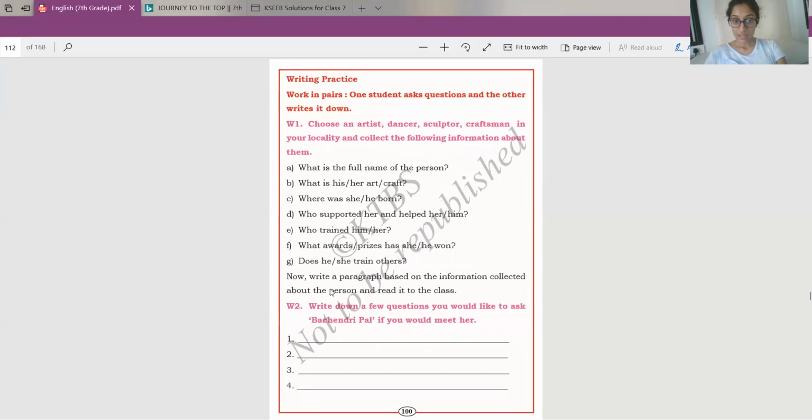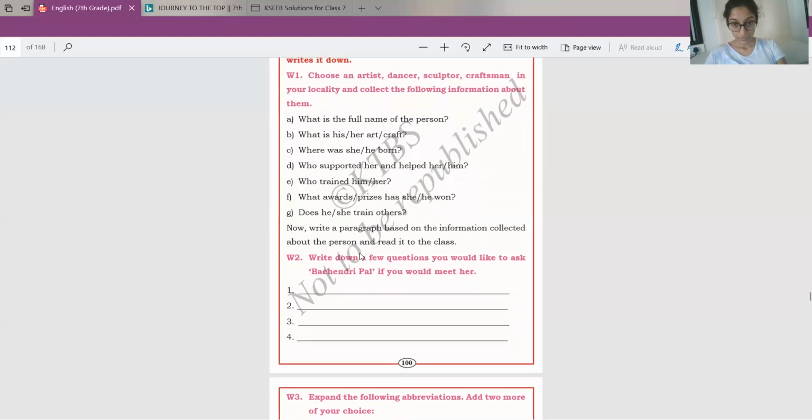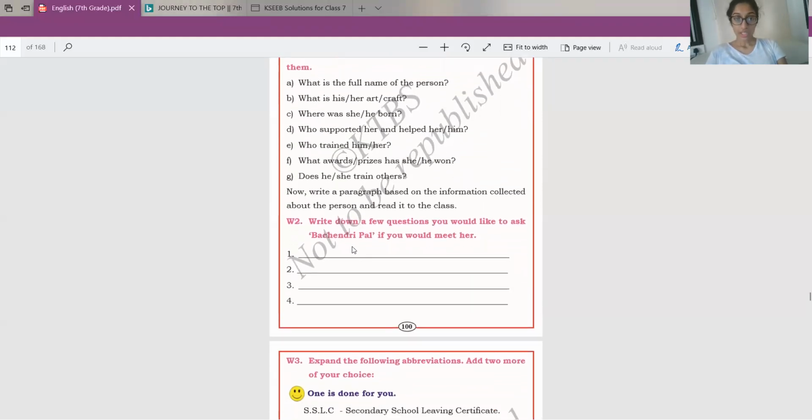Okay, based on the answers, write a paragraph on the information that you have collected about that person. Okay. Okay, here, this is a very interesting exercise.